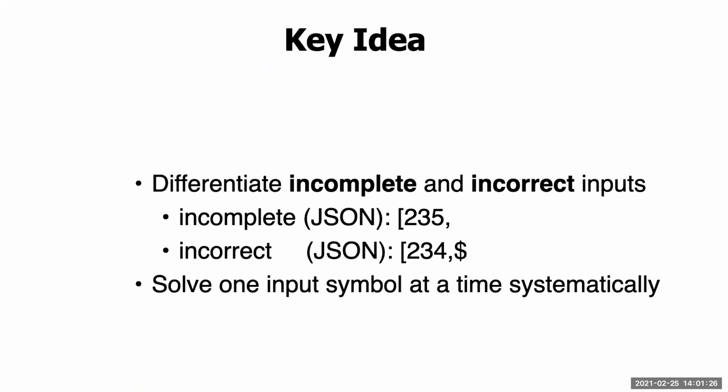Since a parser typically processes inputs 1 byte or 1 character at a time, we try to construct valid prefixes that are accepted by the parser as incomplete. In essence, we try to get the parser to tell us whether the given input was merely incomplete. That is, whether the prefix could lead to a valid input with some suffix, or whether the input was incorrect in the sense that no suffix exists to make that input valid.